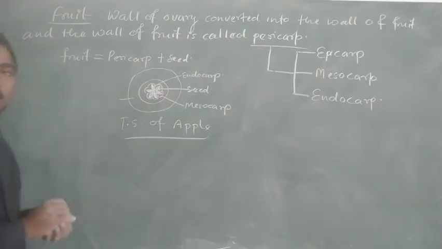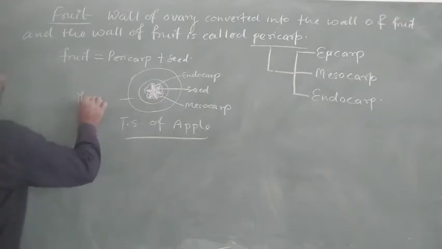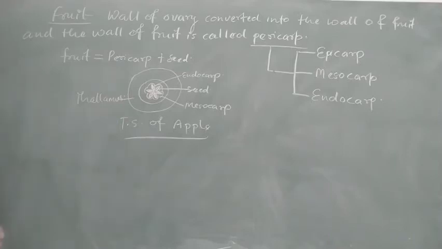And this fleshy structure is the thalamus. So here one layer, the epicarp, does not appear; only the mesocarp and the endocarp appear.